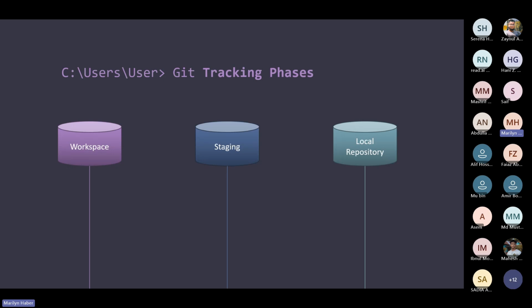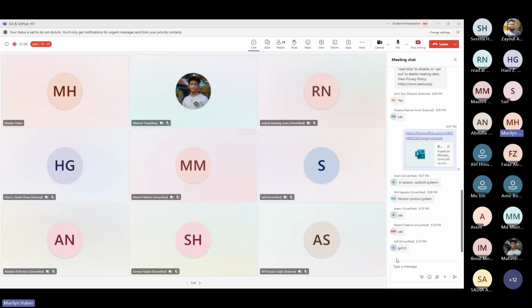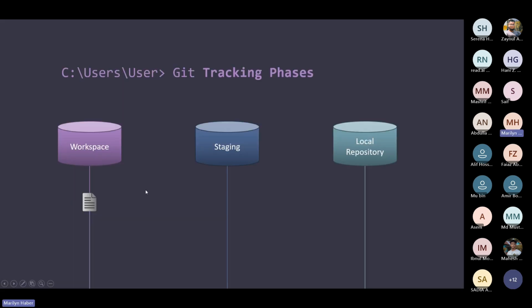So let's go from the start, okay? Let's say I have created a new file. The new file is actually in my workspace. So good so far? Okay, so we have this. Our file is in our workspace. I did some changes in it. I still didn't want to save my file, but I need to make sure that my changes are saved in a way temporarily.